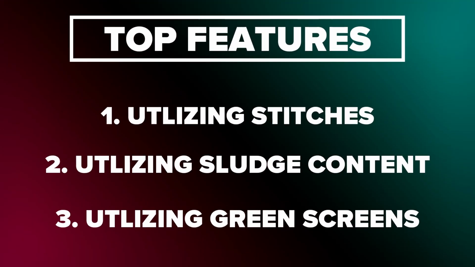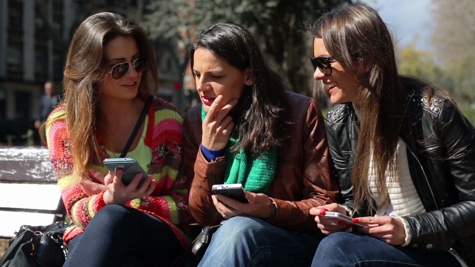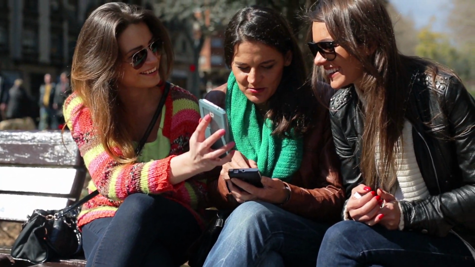You need to make sure that you're implementing those 3 features so that there's more than just you in your content. I'm sure that as a content creator, you might feel lonely sometimes, or feel like your job is doing something with nothing else around. Unless you create content with several people, then obviously you don't feel that way. But if you aren't able to do that, you need to be using sludge content, green screens, and stitches so that you can take advantage of things that people are already talking about, formats that already work on TikTok, and understand that all TikTok is trying to do is push content to people that is similar to the content that they've watched in the past.